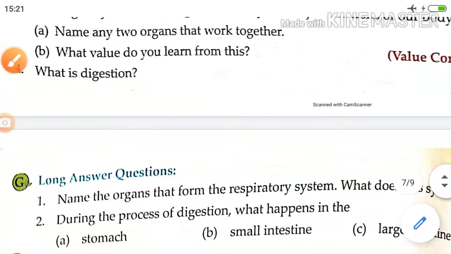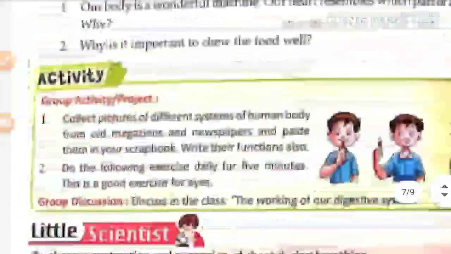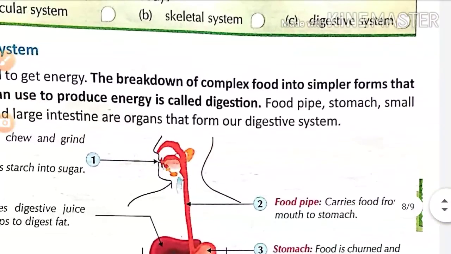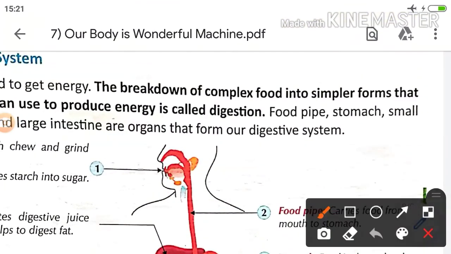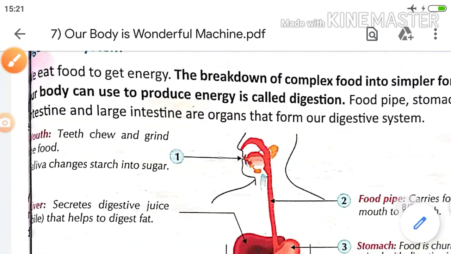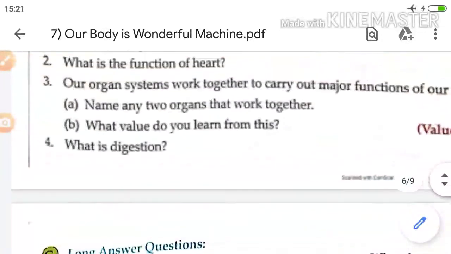What is digestion? The breakdown of complex food into the simpler forms that our body can use to produce energy is called digestion. This definition you must write here.